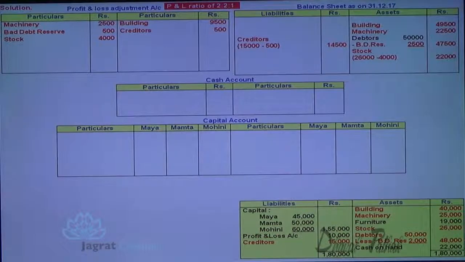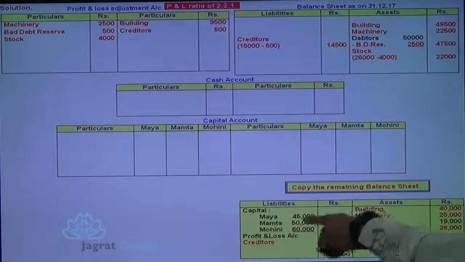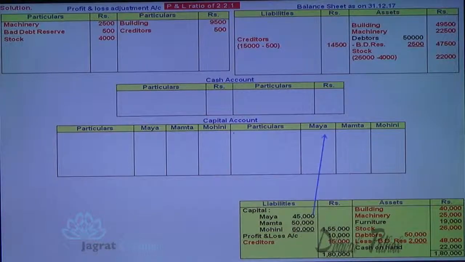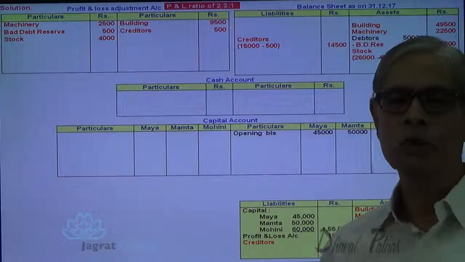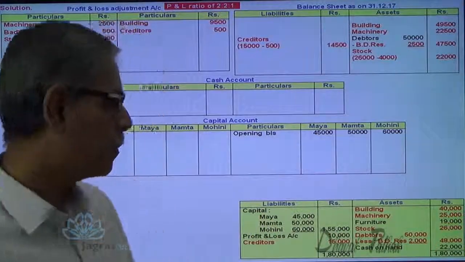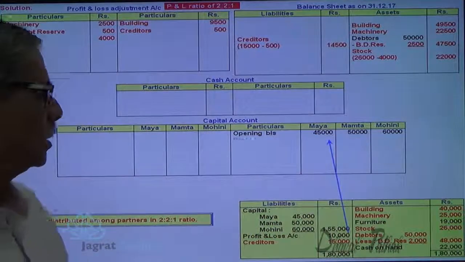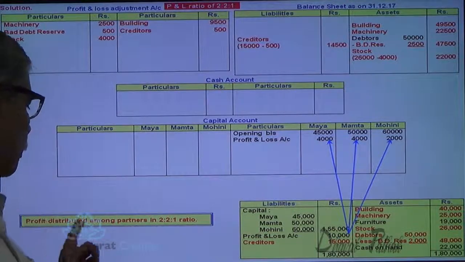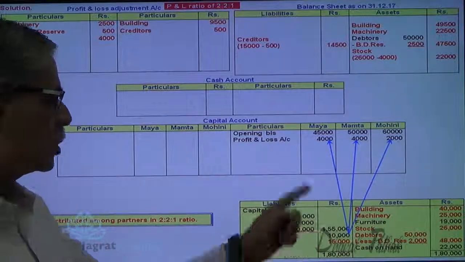After considering this revaluation adjustment, copy the remaining details of the balance sheet. So capital balances will be recorded on the credit side of Maya, Mamta and Mohit's capital account. So 45,000 opening balance, 50,000, 60,000. Profit and loss account 10,000 will be distributed in the profit sharing ratio 2:2:1. So that will work out to be 4,000, 4,000 and 2,000.